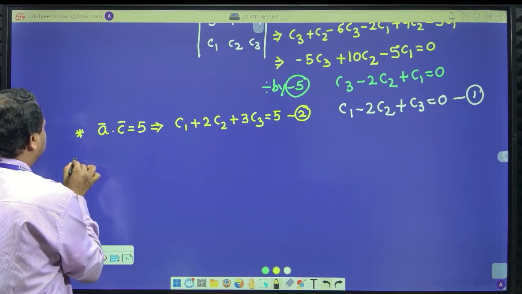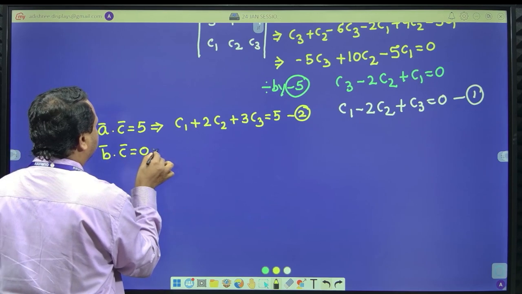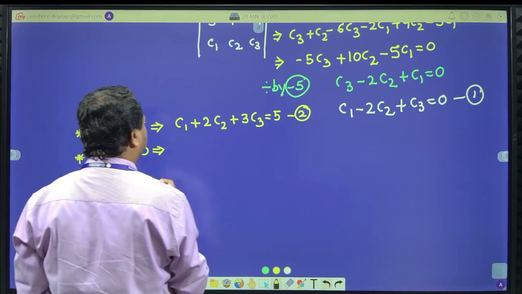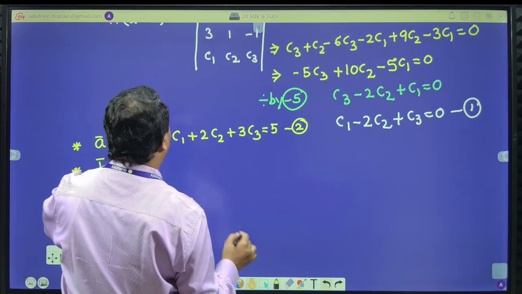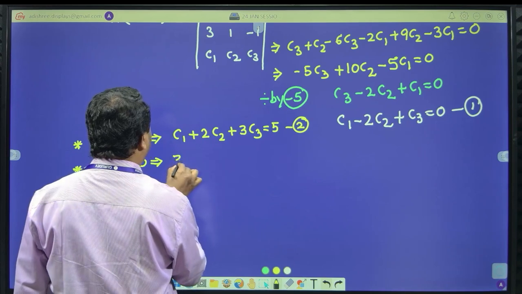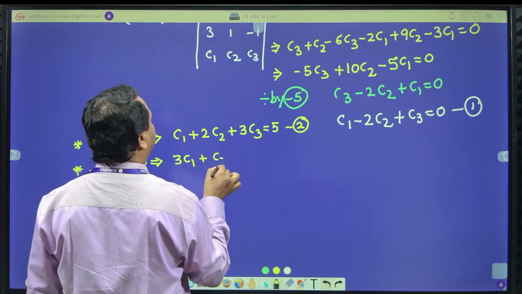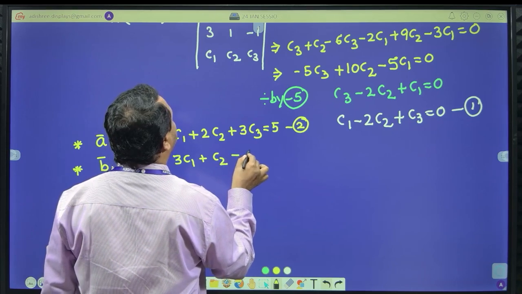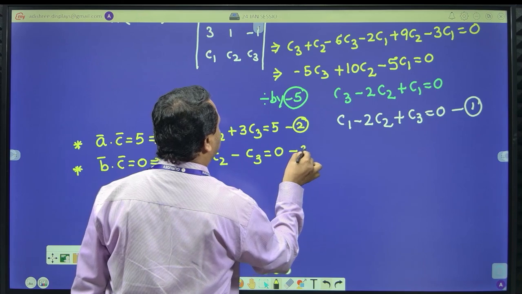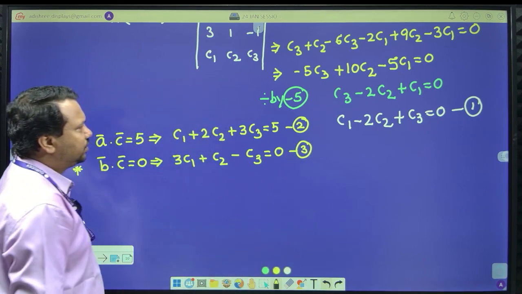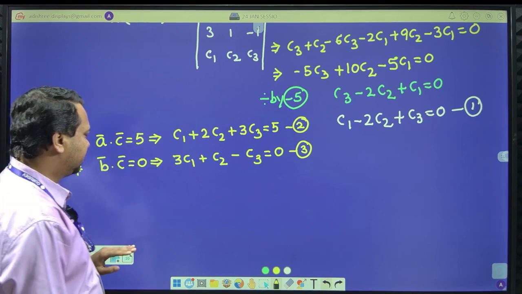The third condition is given: B dot C is equal to 0. So that will become, what are the scalars of B? 3, 1, minus 1. So 3C1 plus C2 minus C3 is equal to 0. Call it equation number 3. Clear? So we have 3 equations. I have to solve the 3 equations to find the values of C1, C2, C3.